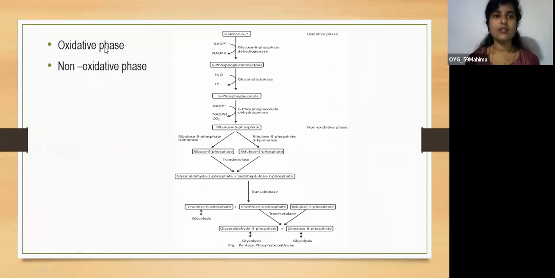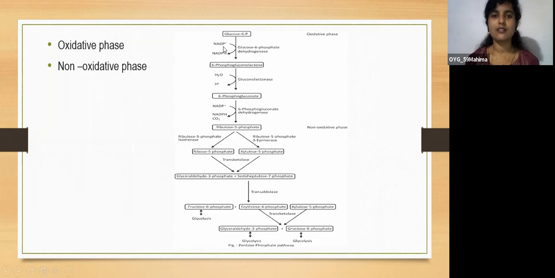There are two phases here, oxidative phase and non-oxidative phase. Up to here, it is the oxidative phase. First, we'll see the oxidative phase. Glucose 6-phosphate, under the influence of the enzyme glucose 6-phosphate dehydrogenase, is converted to 6-phosphogluconolactone.